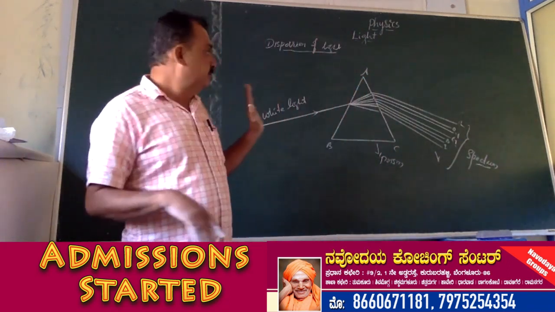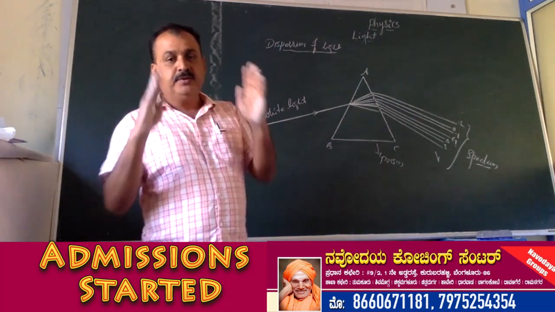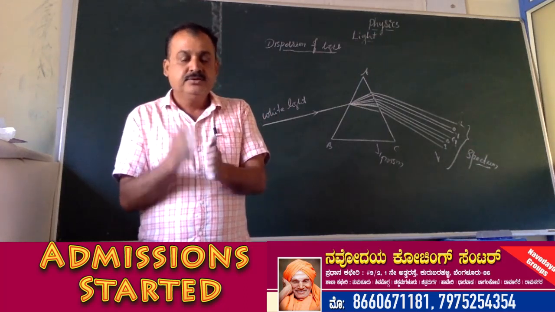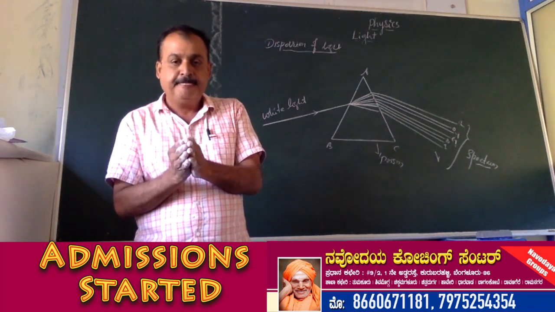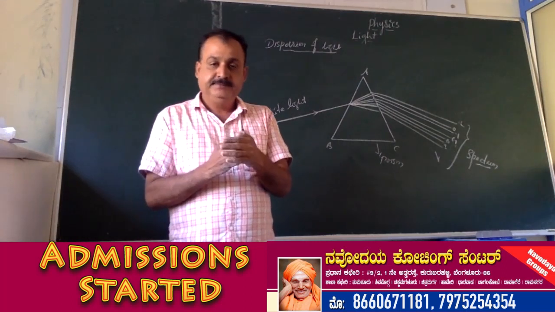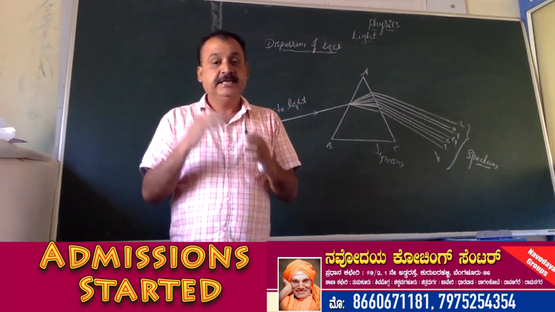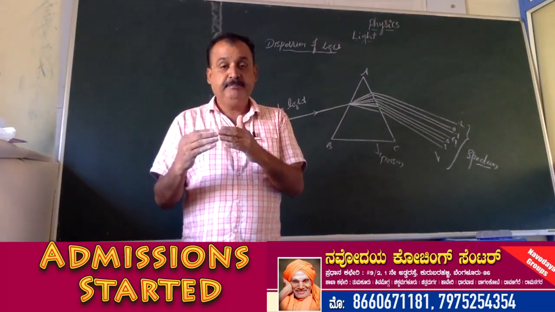Understand? So these are the important facts in this light chapter. So what is light? What do we have to study in today's class? What is the definition of light? Uses of light, and then mirror, reflection of light, laws of reflection, then mirror. In that, types of mirror; again in that, there are two types.